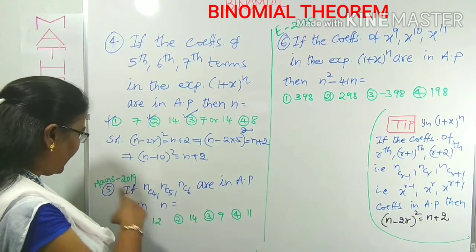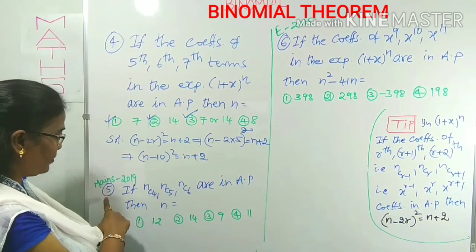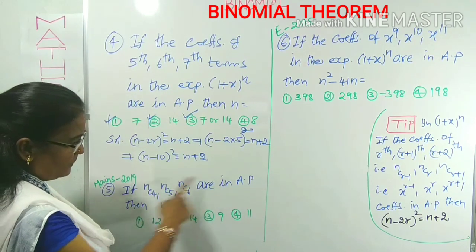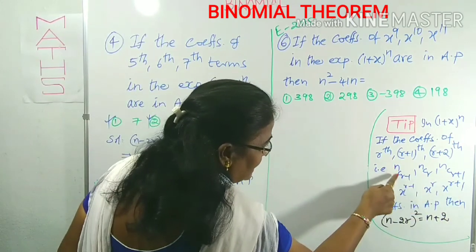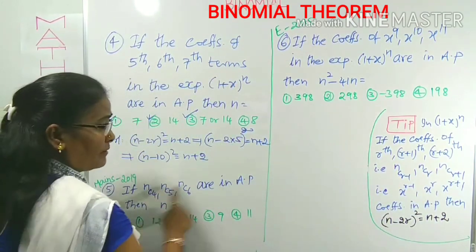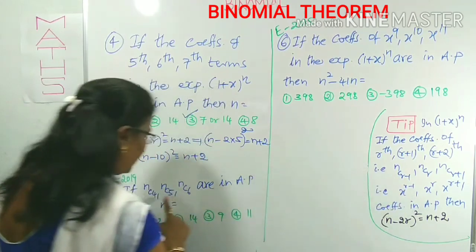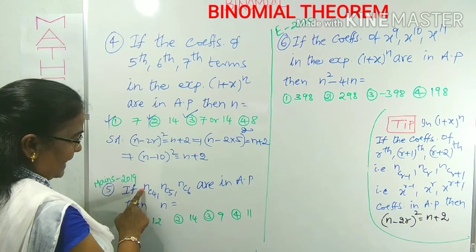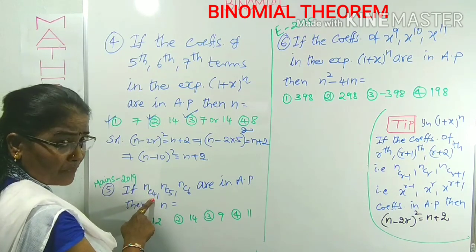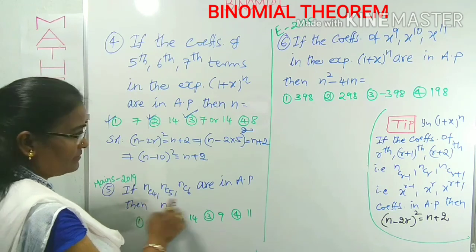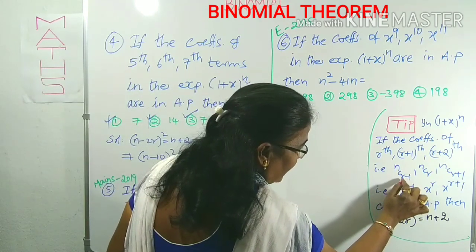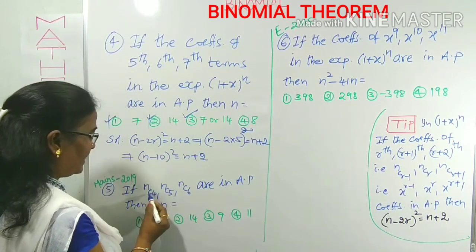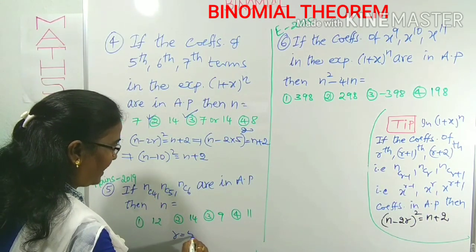Now, come to JEE Mains 2019, the 5th question given here. If nC4, nC5, nC6 are in AP, it is given in this form. nC in place of r minus 1 there is 4, here 5, then 6. How can you get this? nC(r minus 1), when it becomes r, you add 1. That's why, what is r indirectly? r is clearly 5.